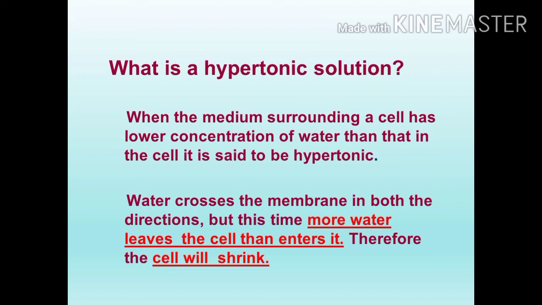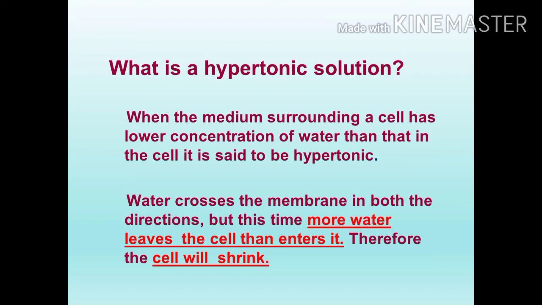When the amount of water is low, automatically it is concentrated in nature. In hypotonic, the solution is dilute because it contains more water. In hypertonic, there is a low water concentration, so the solution is concentrated in nature.